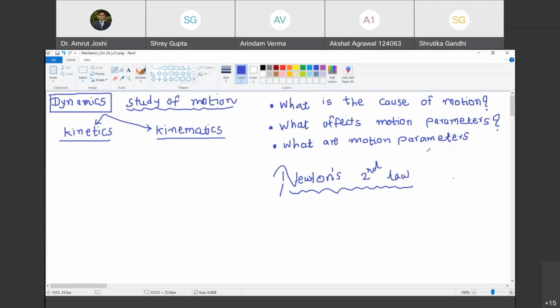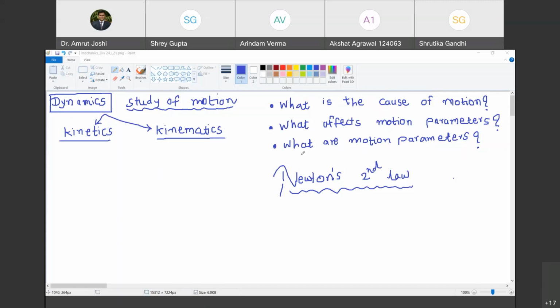So, what are the motion parameters? That is question number one that we are going to answer. Then, what affects motion parameters? That is the second question that we are going to answer. And the third one is, what is the cause of motion? Are you with me? Yes, sir.